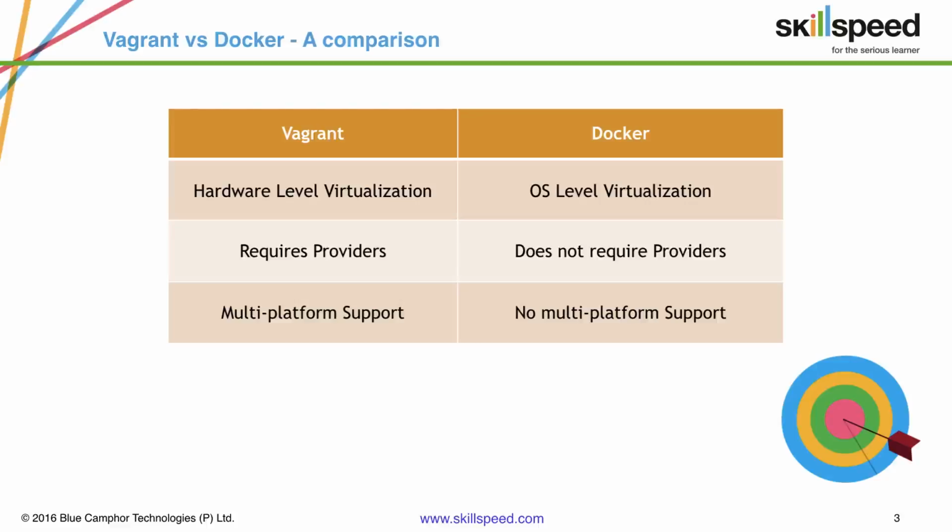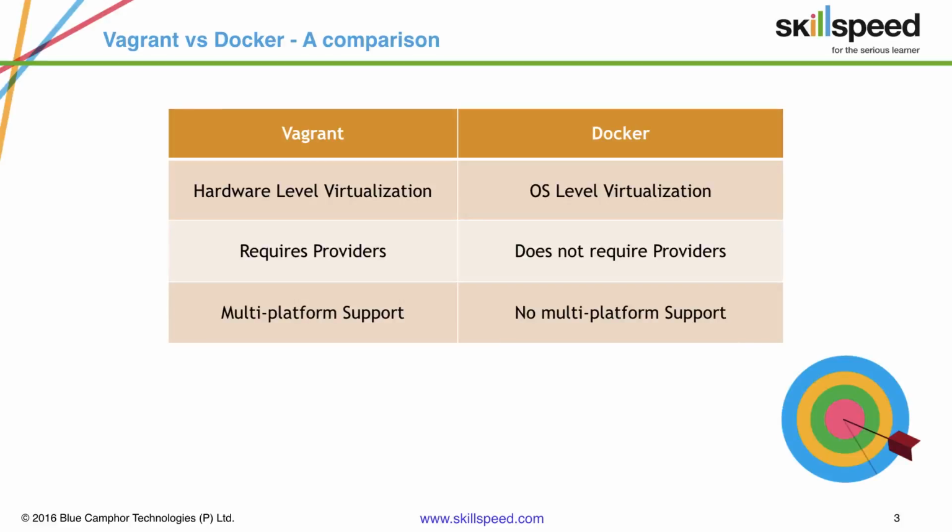Vagrant gives you multi-platform support. What we mean by that is once you have Vagrant installed on a single machine, and let's say that is a MacBook, the MacBook is your base OS, or the host OS you can say, but still you can have a guest machine, which is a Vagrant virtual machine which you are going to create.